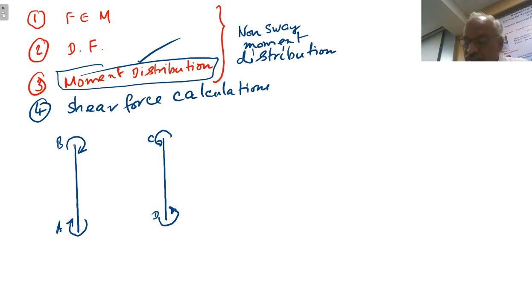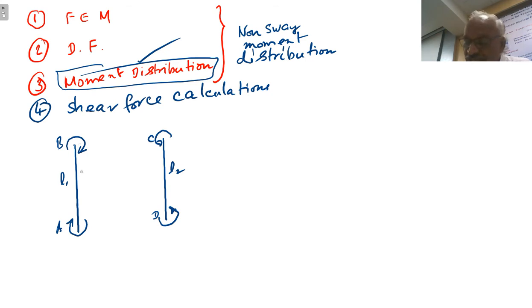Let us say both MAB and MBA are clockwise. MCD and MDC are both anti-clockwise, minus values. Let us call this length L1 and this length L2, whatever it may be. Now, for these moments, we have to do the shear force calculations.